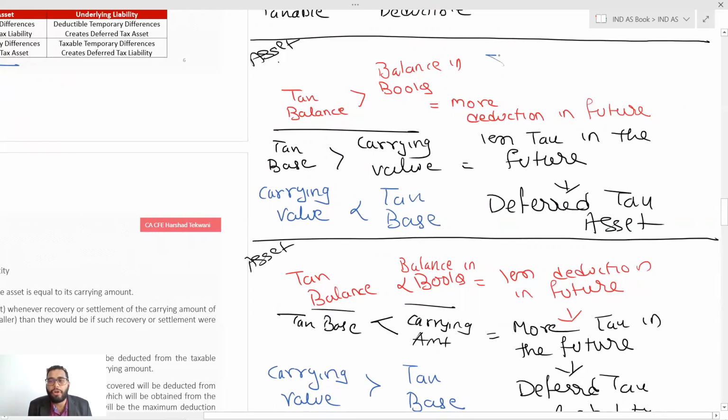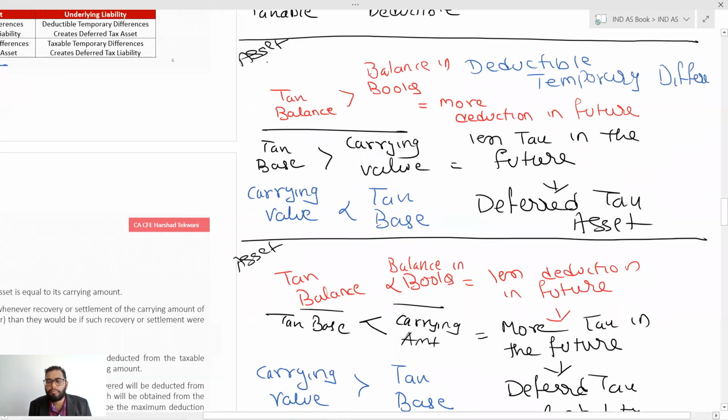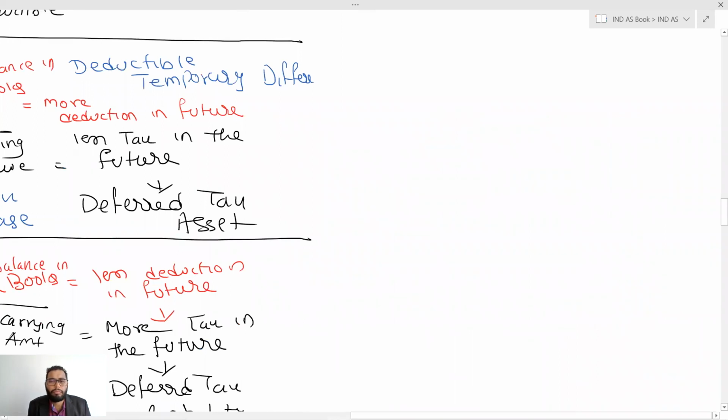So this becomes your deductible temporary difference, and this becomes your taxable temporary difference.